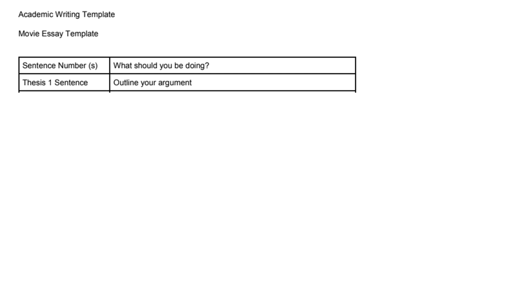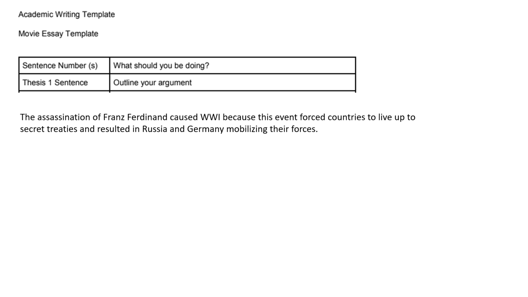First point we're going to look at is going to be your thesis. Your thesis should be 1 sentence, no longer. Here's a sample. And you want to outline your argument. The assassination of Ferdinand caused World War I because this event forced countries to live up to their secret treaties and resulted in Russia and Germany mobilizing their forces. So ultimately, these are the 2 points that I'm going to have to support. And this is how you are going to be awarded 1 point by having this clear 1-sentence thesis.